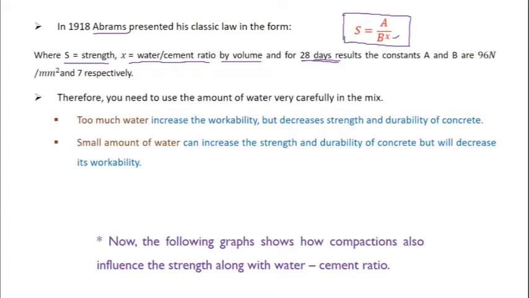So when I say water by cement ratio by volume, weight and cement are substituted here in terms of volume. And A and B, capital A and capital B, are the constants for 28 days. A is 96 Newton per mm square and B is 7.